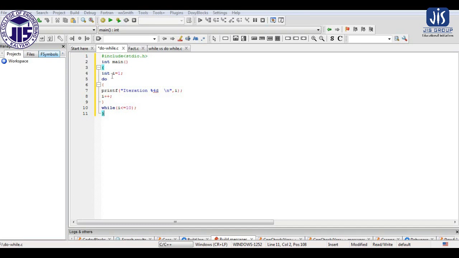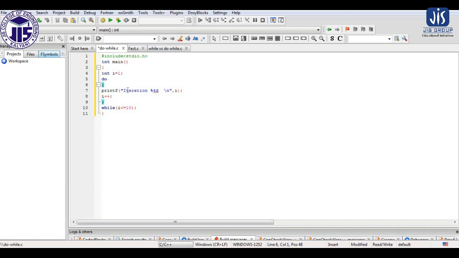So here we will show the example of do while loop. As you can see, we are executing the same program that we have done using while loop, just changed to do while. This is the initialization operation I equals 1, and we represent the do while in that way. As do while is an exit control loop, we write the condition at the end. So here we apply the while condition at the end. This is the body of the loop. This parenthesis represents the body of the loop after the do that we mentioned.